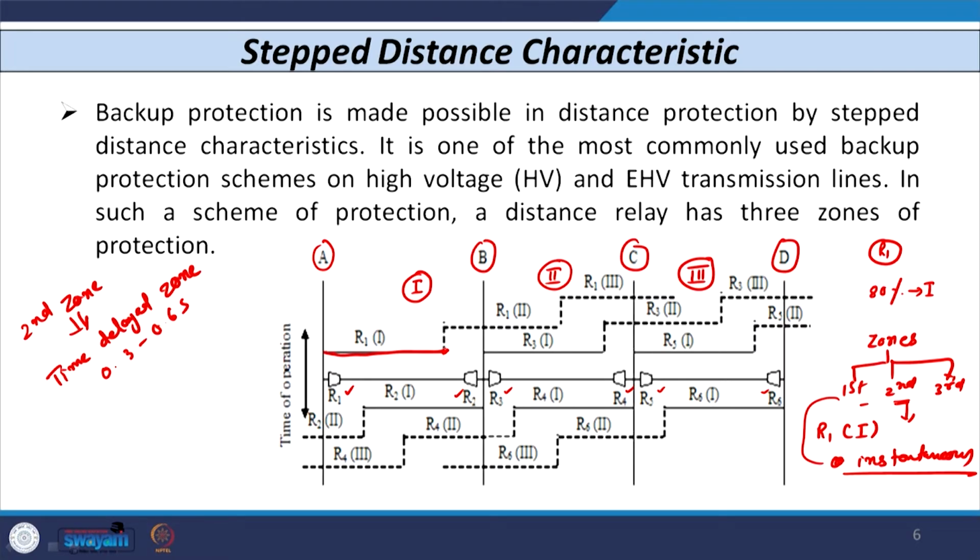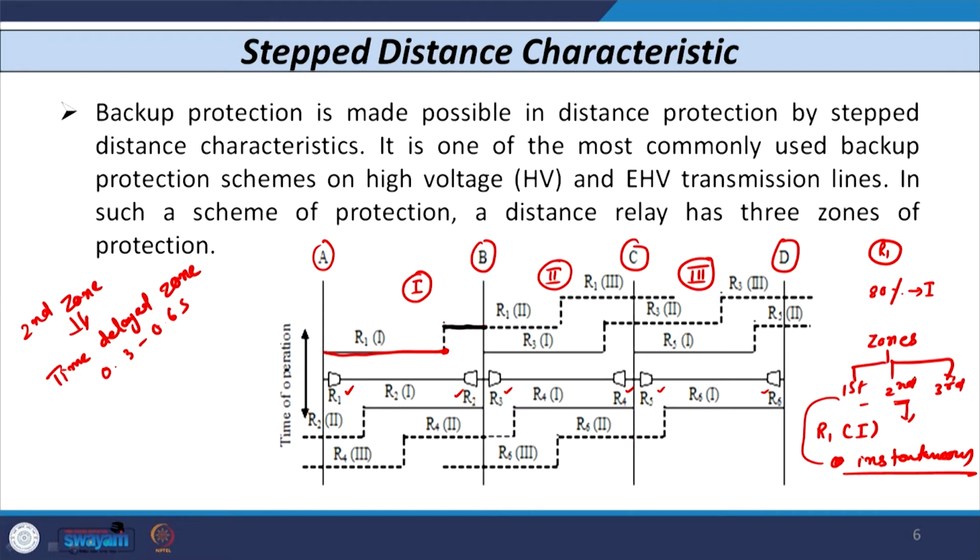If any fault occurs in the remaining 20% region of this line, the distance relay sees this fault in the second zone and operates after some time delay.